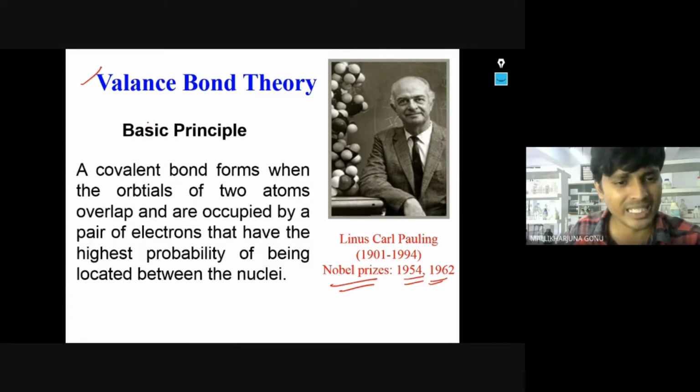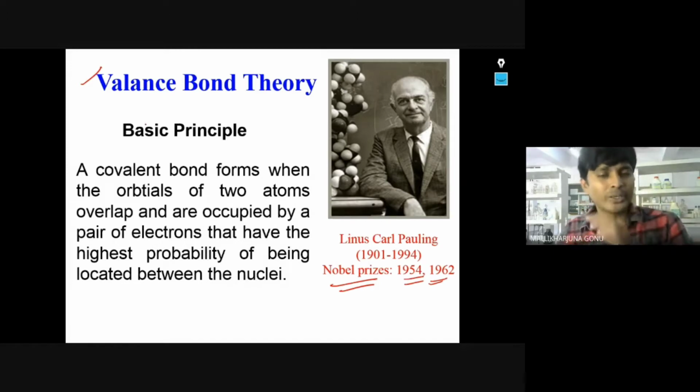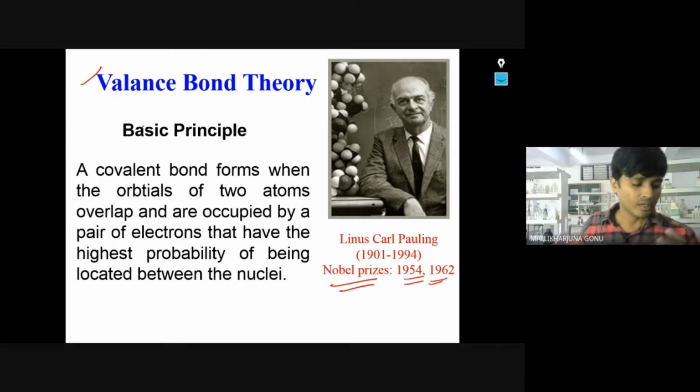We know about hybridization. Different orbitals, s orbitals and p orbitals, combine together. For example, one s orbital and three p orbitals combine, so sp3 orbitals are forming. The same case holds with the metals also. To form bonding with the ligands, they will mix together and form equal energy orbitals, and they will take the electrons from the ligands. This is what he explained about hybridization. A different concept he has explained.